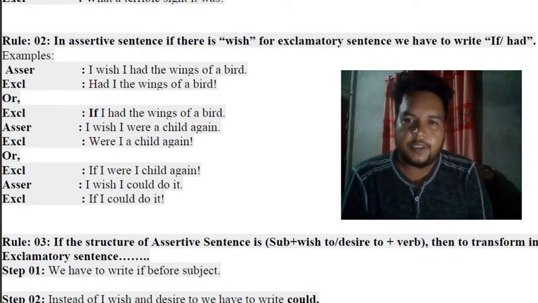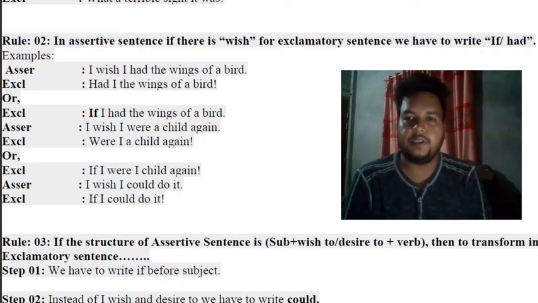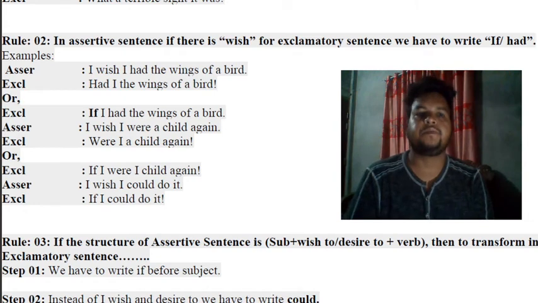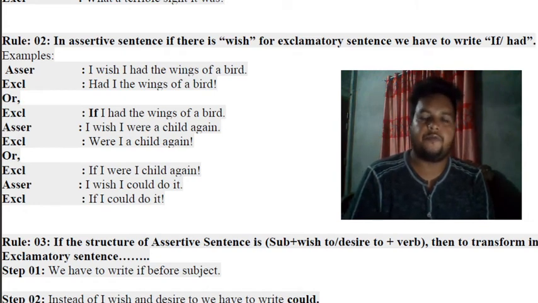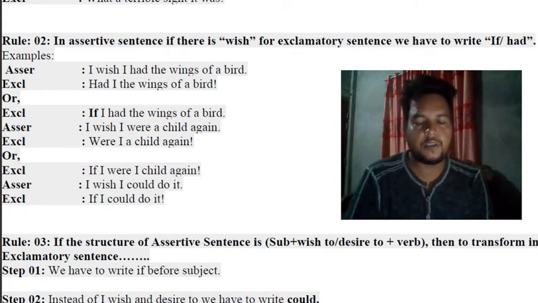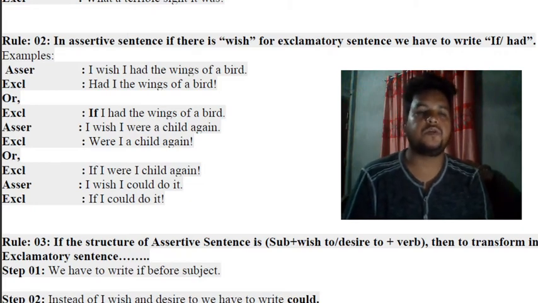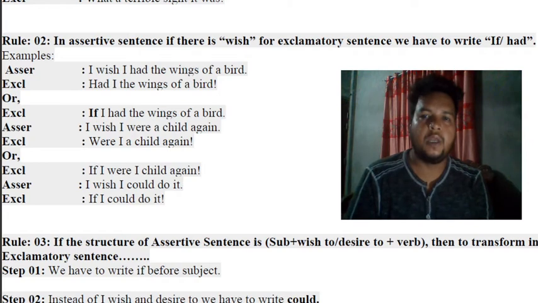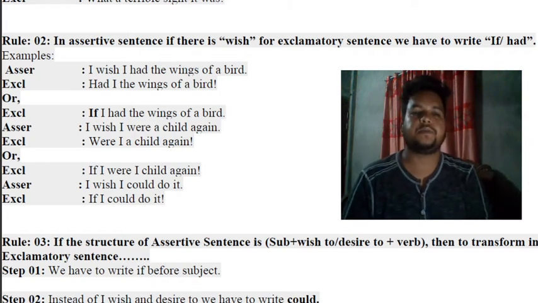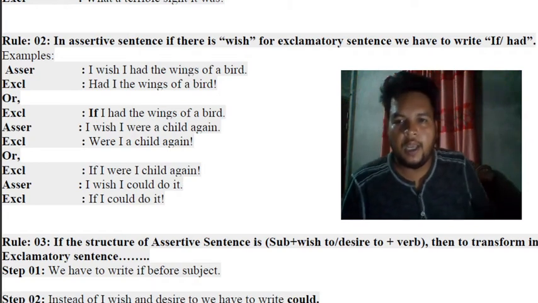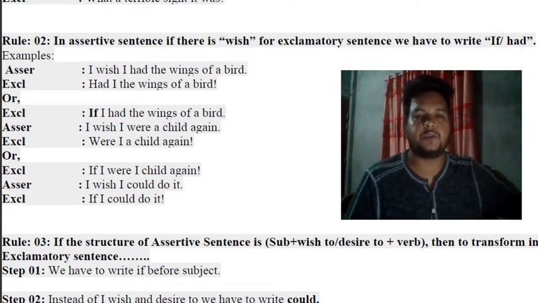So how did you get it? I think you found it easy and convenient. If you find a problem, go for the rules once again, then go for practices, exercises, solve them, then you will be able to master this. Well, let's move to the next rule. It's rule 3. Let's see what happens there.